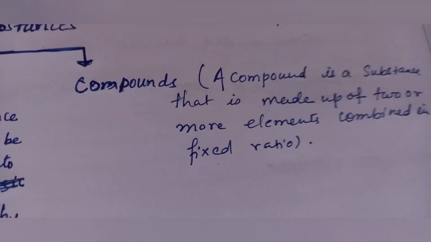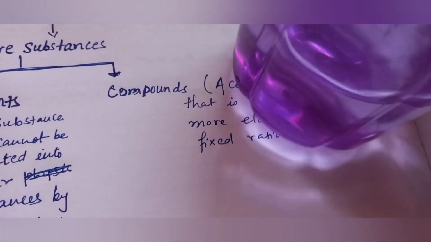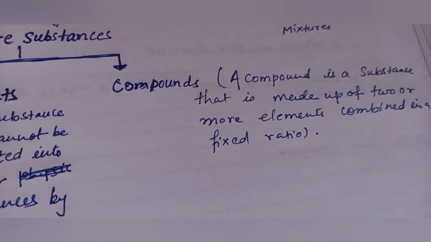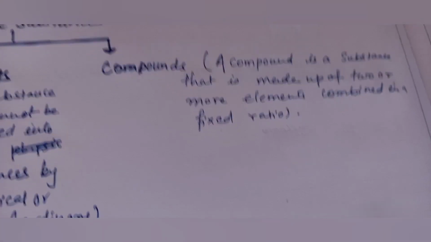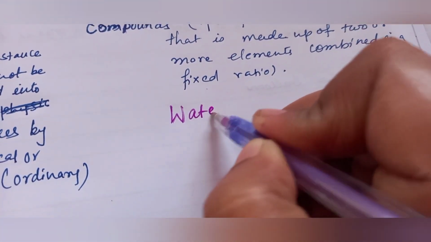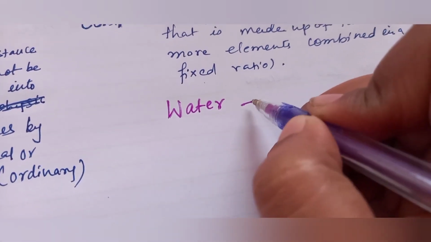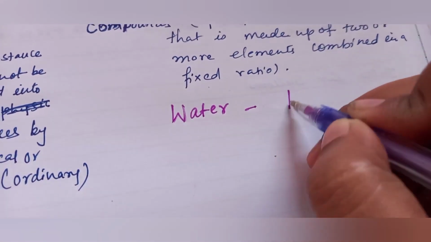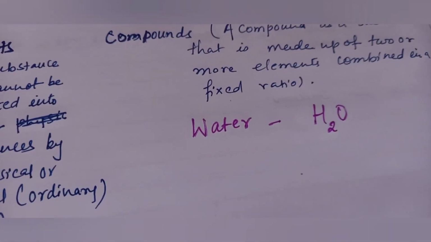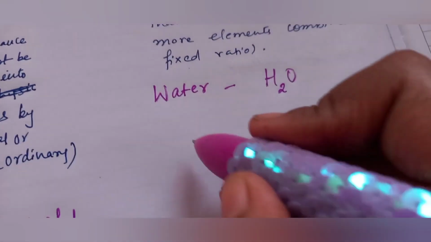Now see the compounds. See here, what's there? Yes, water in a bottle. So water which we commonly drink is a compound. Okay, so what is the formula of water? Absolutely right, H2O. Now if we further break this H2O, what will we see?